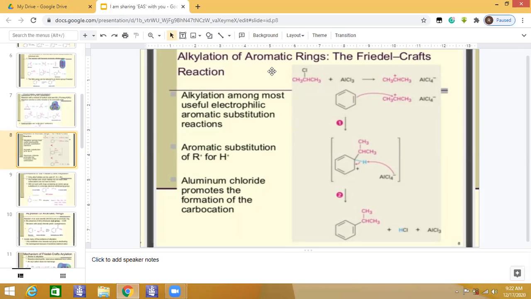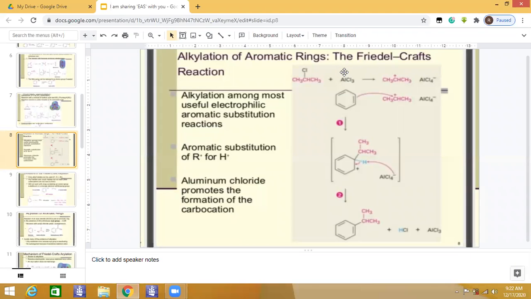Benzene is first treated with a chloroalkane like this. Okay. For example, what we have here is chloropropane, and we are using aluminum trichloride, which is the Lewis acid for this reaction in the Friedel-Crafts alkylation.